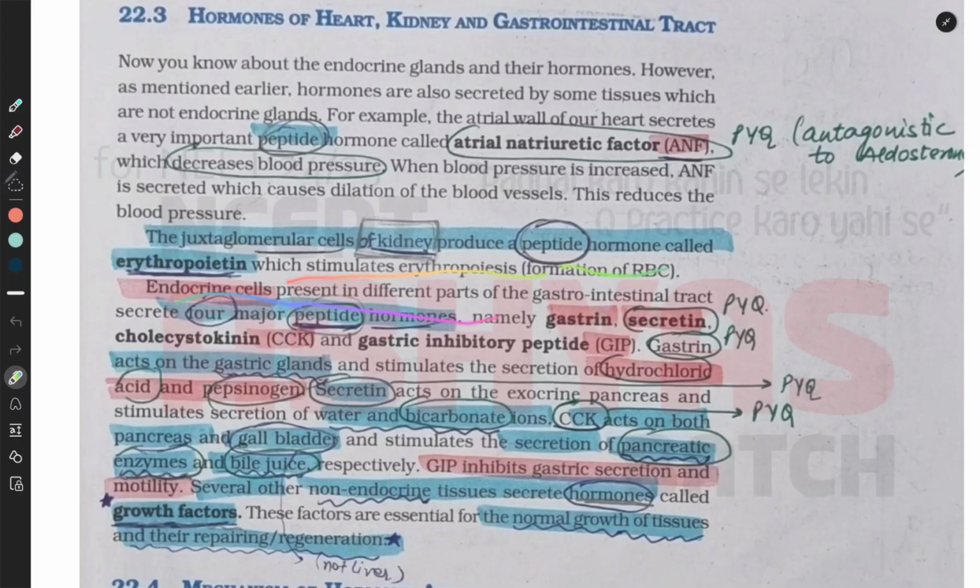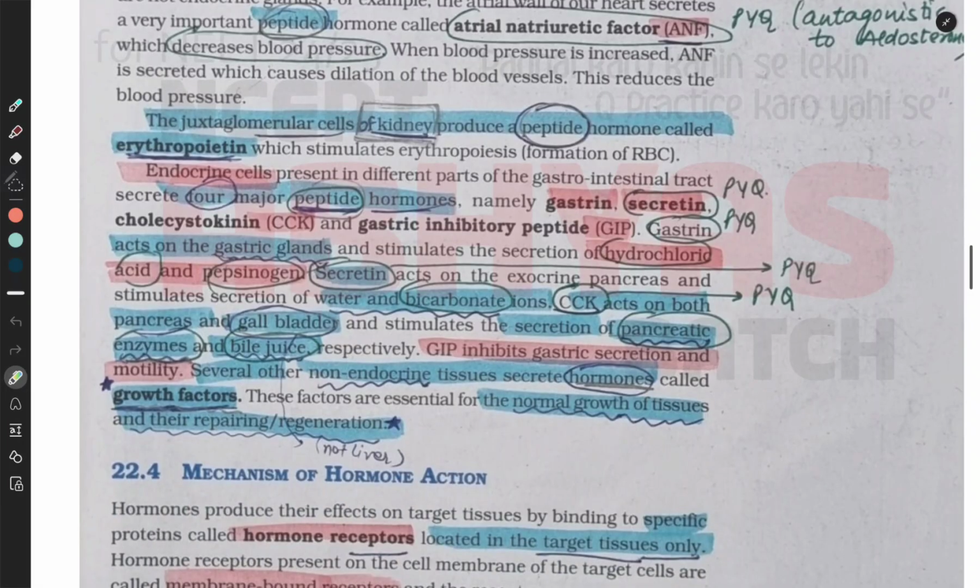Endocrine glands present in the different parts of the gastrointestinal tract secrete four major peptide hormones, namely gastrin, secretin, cholecystokinin and gastric inhibitory peptide. Gastrin acts on the gastric glands and stimulates the secretion of hydrochloric acid and pepsinogen. Secretin acts on the exocrine pancreas and stimulates secretion of water and bicarbonate ions. CCK acts on both pancreas and gallbladder and stimulates the secretion of pancreatic enzymes and bile juice respectively. GIP inhibits gastric secretion and motility.